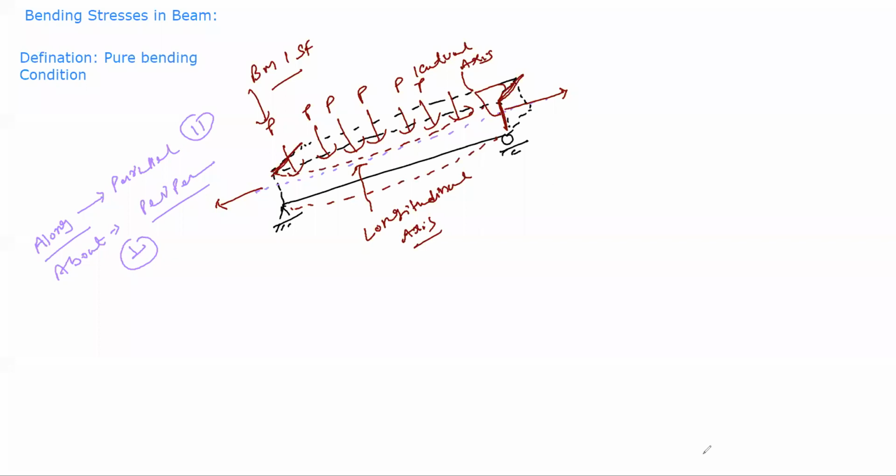But there is some internal resistance in a beam that resists such bending deformation in terms of bending stresses. Yes or no? Did you understand what I want to say? What exactly are bending stresses in a beam?